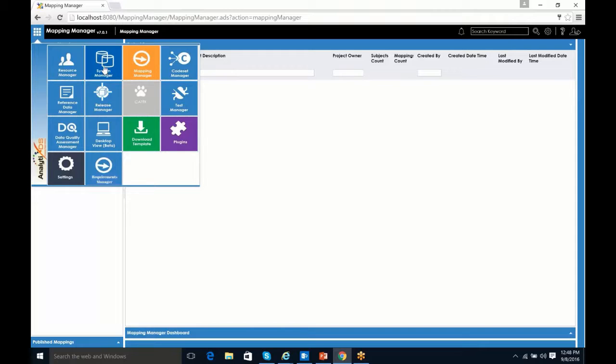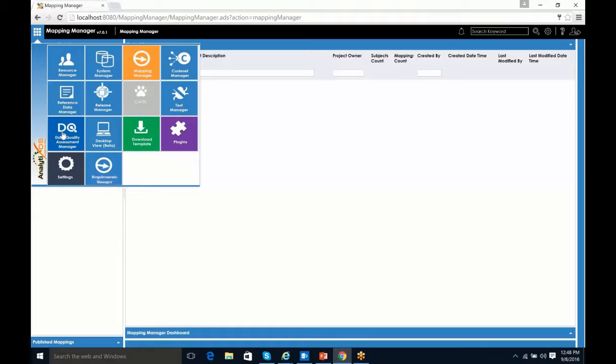Some of the reasons we work specifically with the Mapping Manager tool is to reuse some of its existing modules, such as the System Manager. This is going to be utilized to identify all the data to be analyzed. So whether it's relational or flat files, all the different forms of our DBMSs are going to be supported and be able to be connected to through the System Manager. We also leverage the Resource Manager, which allows us to identify specific people or resources to utilize during the assessment process. So again, these 2 existing modules are used heavily by the Data Quality Assessment Manager, or the DQAM, which is this tile right here.